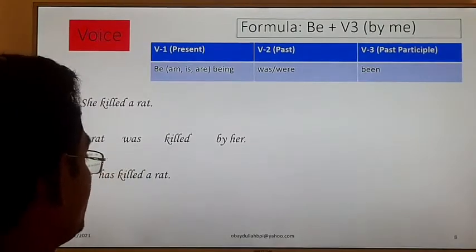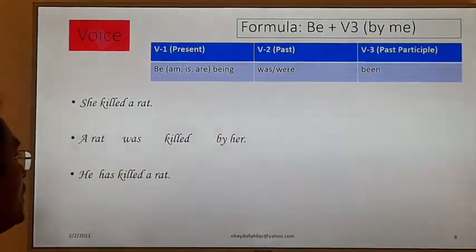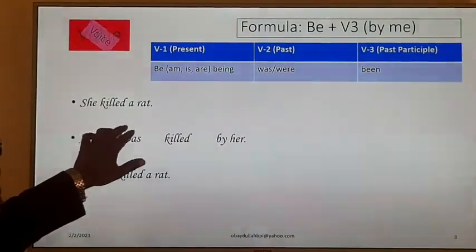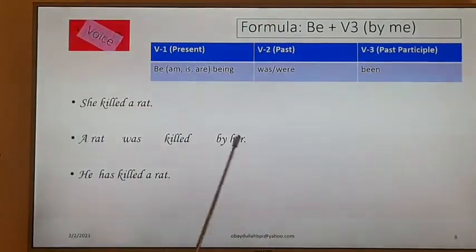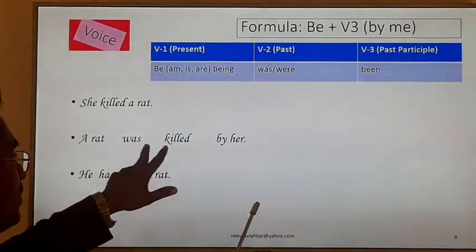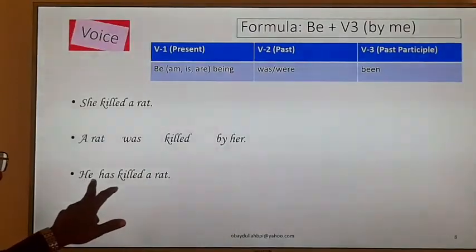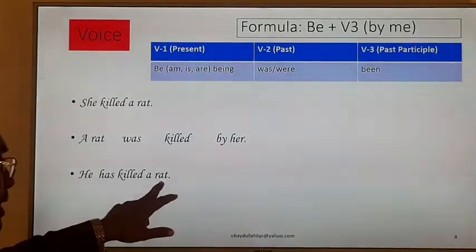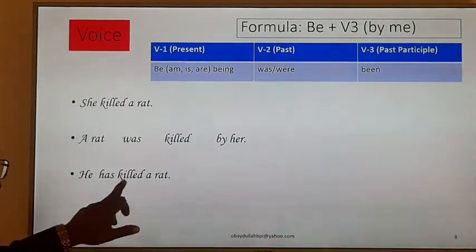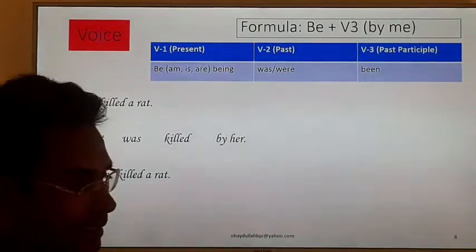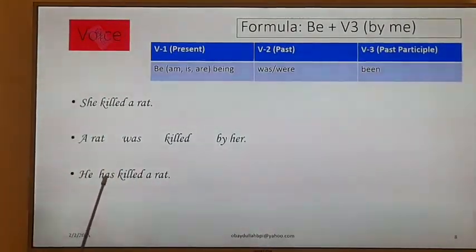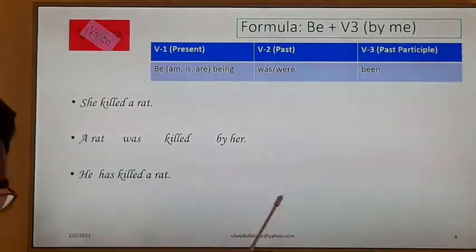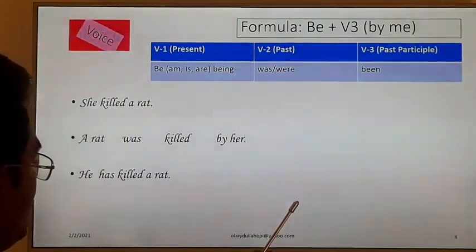Next verb. Okay, so dear learners, when we get a single verb in the active voice, we have to take the help of another be verb. That is why here a single verb has become a double verb, was and killed. And for the next example, I have used another sentence. He has killed a rat, and there are two verbs, has and killed. So we have got two verbs, and we have to change this active into passive this way.